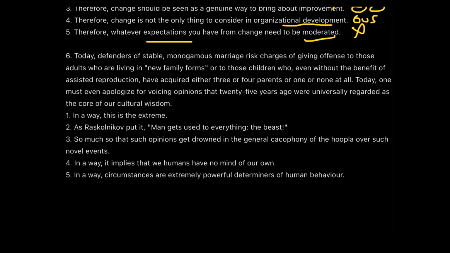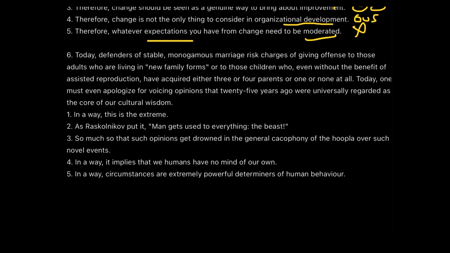Okay. So this is somewhere talking about voicing our opinions and the culture which we had a few years back. In this question type, we'll try to figure out what is out of context, what is irrelevant, what is too narrow as an option. So let's check the options. In a way, this is the extreme. We can't end our sentence like this. I have multiple times told you guys, we can't end our paragraph with a judgment, or with a statement which is not supported by any reason. So this is not my correct answer for sure.